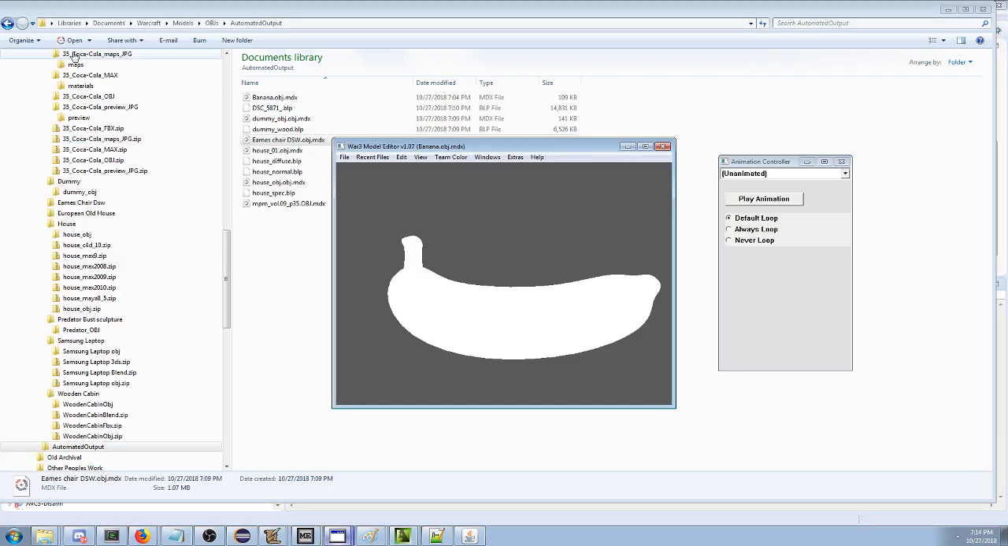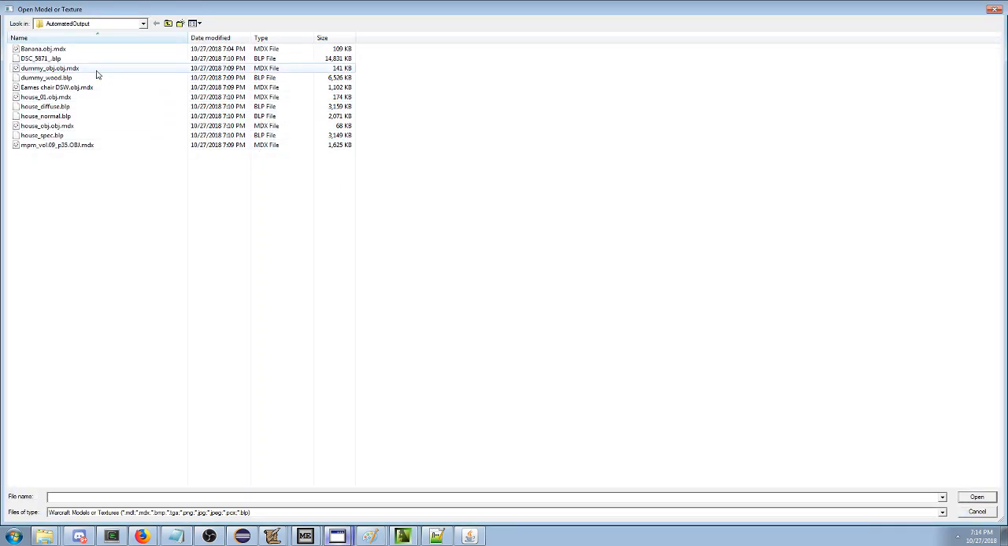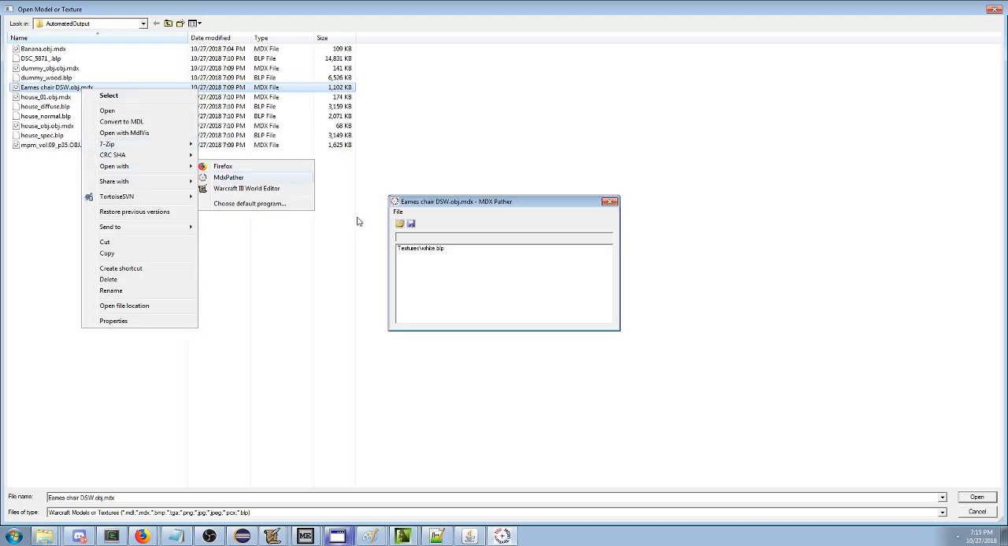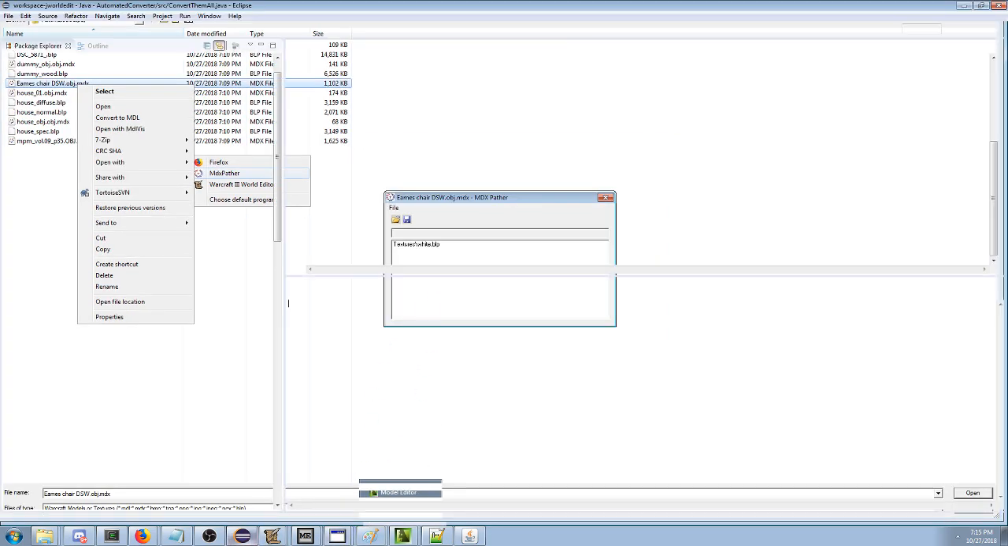What else? Banana? No, the banana textures are not linked. Let's see. What does the chair use? Does the chair try to use... Okay, no, that's textures. What? Oh, good. Okay, now it's locked up. Why is it doing that?